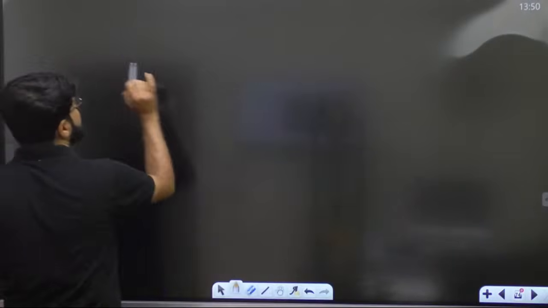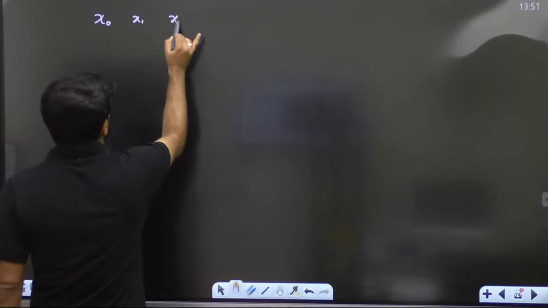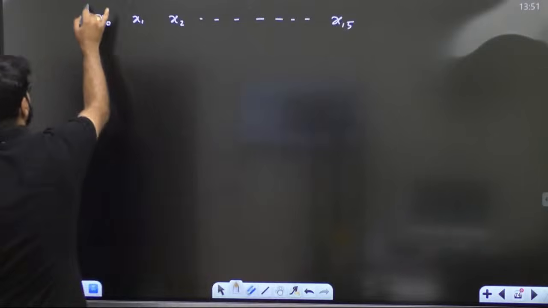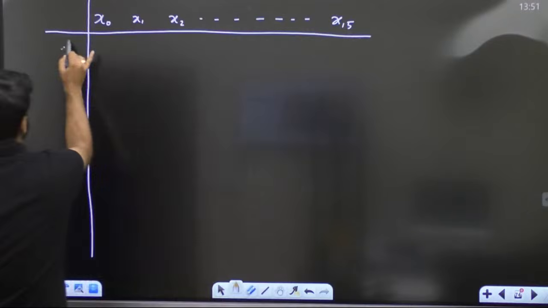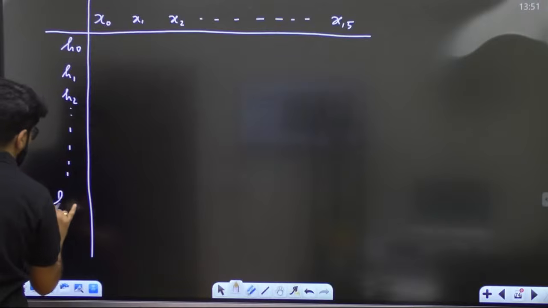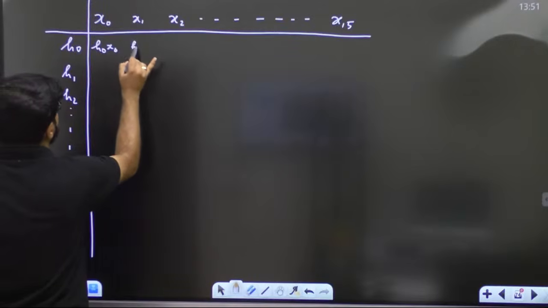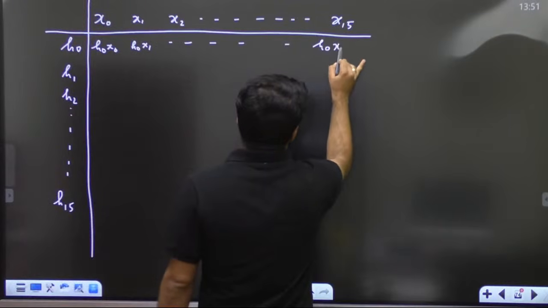Just note with me. Convolution of x[n] and h[n]. So x0, x1, x2, etc. I don't think you have to solve this fully. I'll just show you one glimpse and you will understand. Similarly, here I place h0, h1, h2 up to h15. Multiply h0 with x0, x1, up to x15.